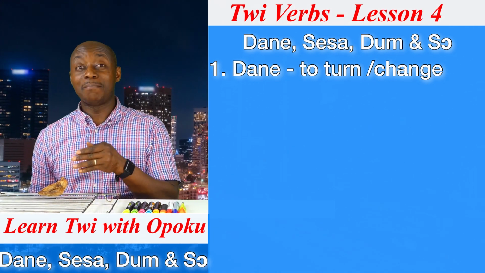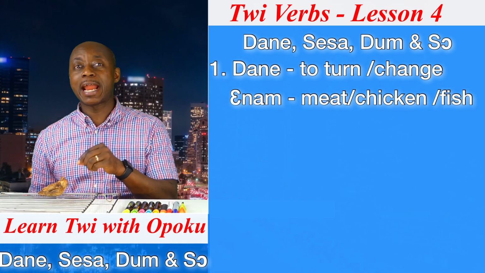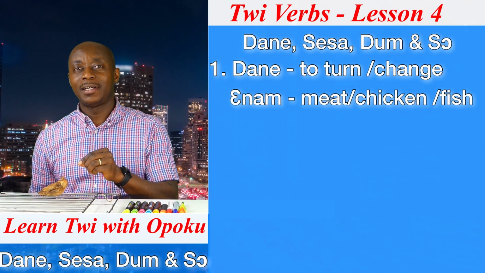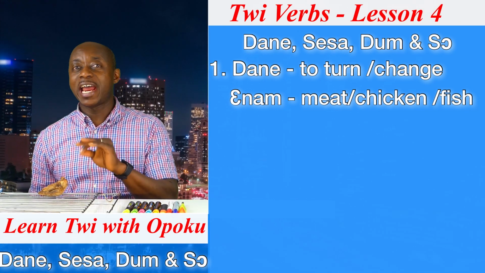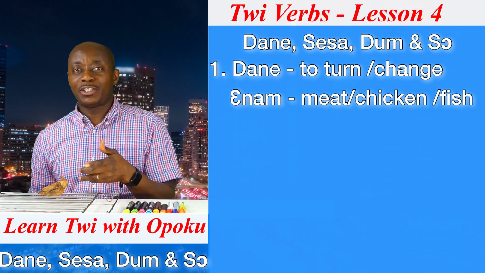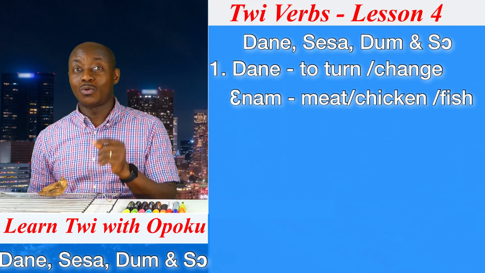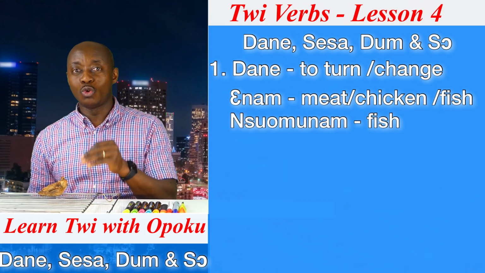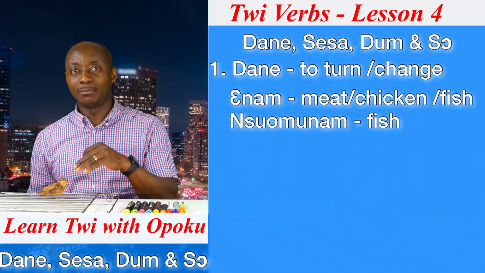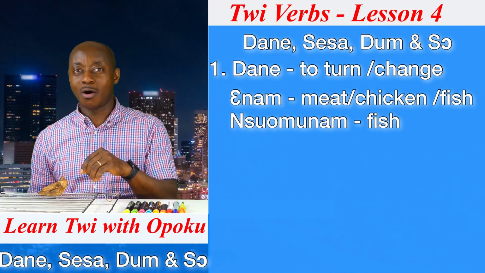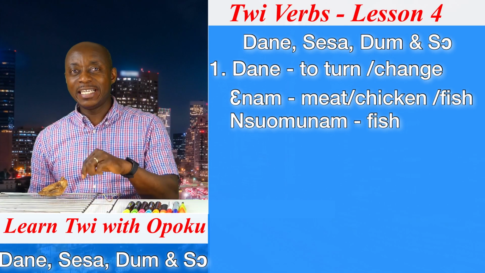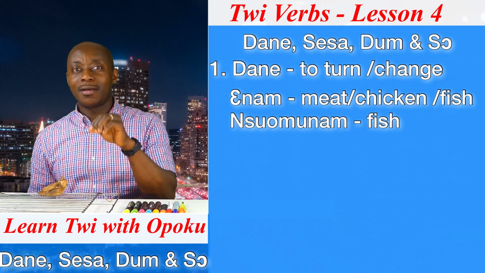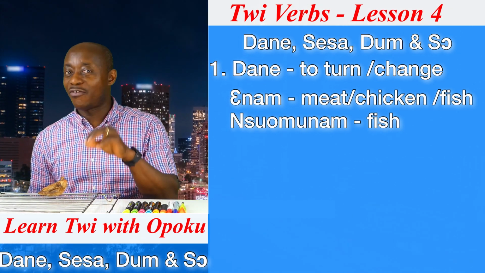And this is a meat. In Twi we say enam. The Twi word for both meat and fish is enam. Only that with fish we qualify it with what? Water. So we say nsuo munam. Nsuo is water or river. So nsuo mu, that is inside water, meat or fish.